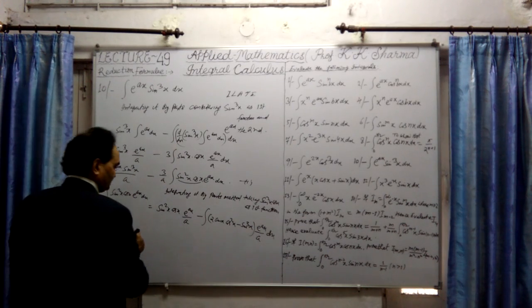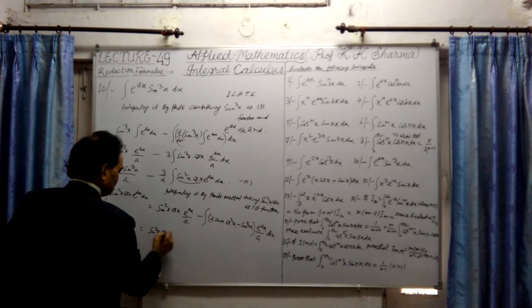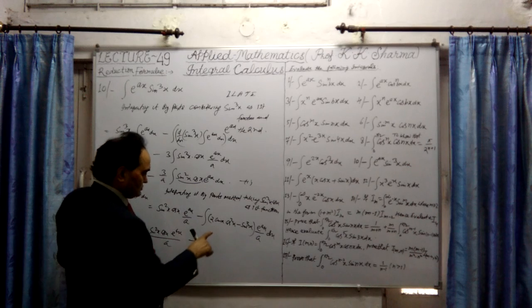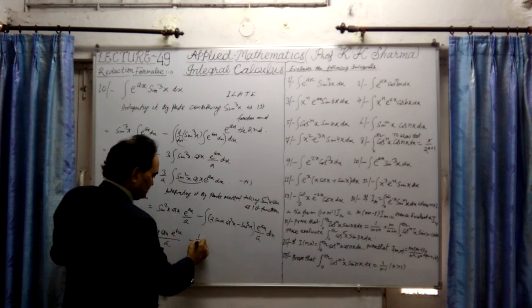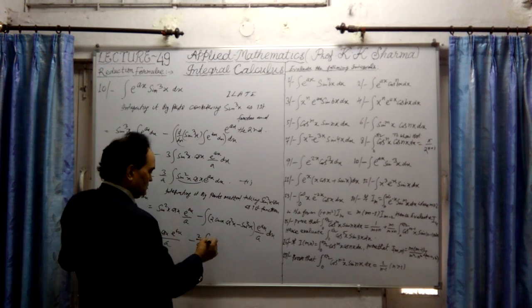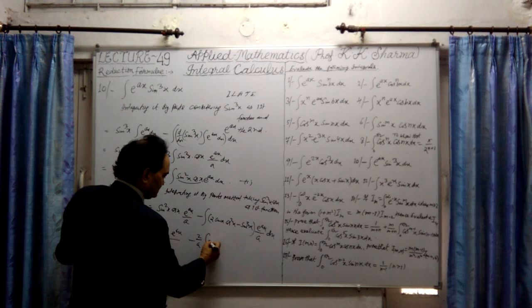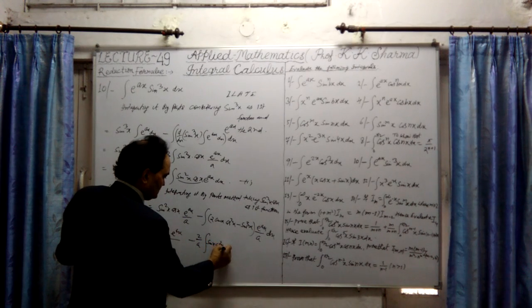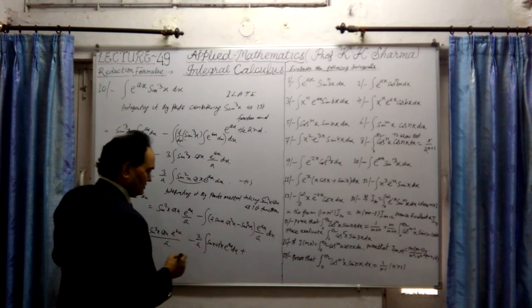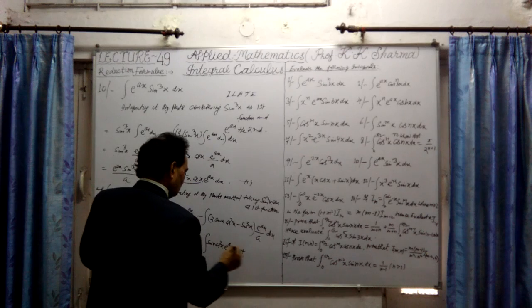Now let me separate this. It is what? First is sin square x into cos x e^(ax) upon a, whole minus, this is 1 upon a that we take out. First will be 2, that we have 2 into cos square x, can also be written as, let me write first, sin x into cos square x into e^(ax) into dx, minus, plus here, plus sin. Okay, this is a plus sign here. What will it be?